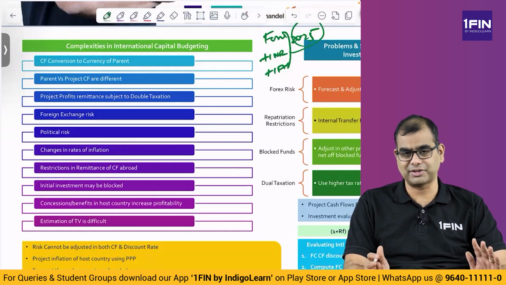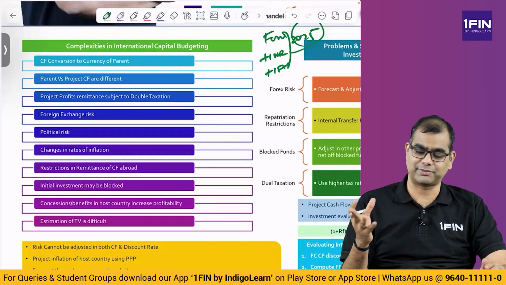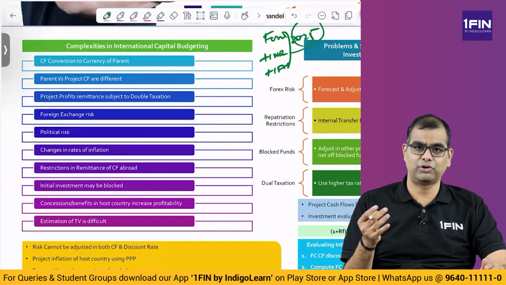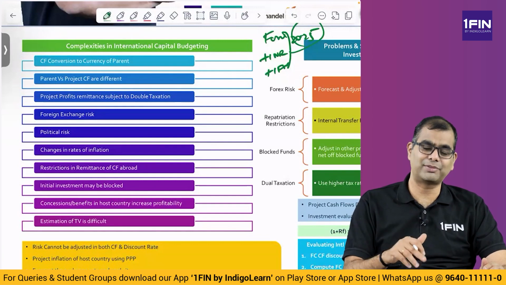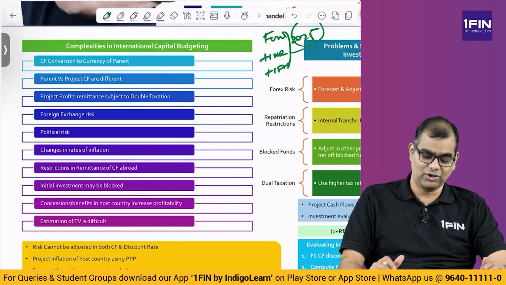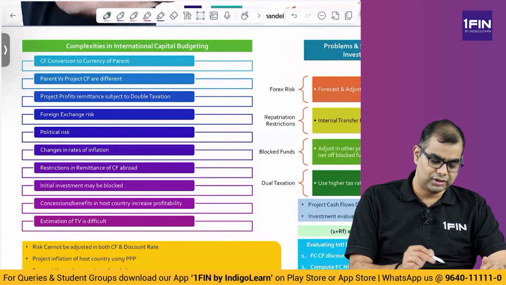Okay, sometimes it is there, sometimes it is not there, which is why I don't put it as the most important chapter. I have 5 important chapters: Forex, derivatives, portfolio management, advanced capital budgeting, and interest rate risk, which is why this chapter is not part of that famous 5 list. Okay, so now coming directly into this particular chapter.